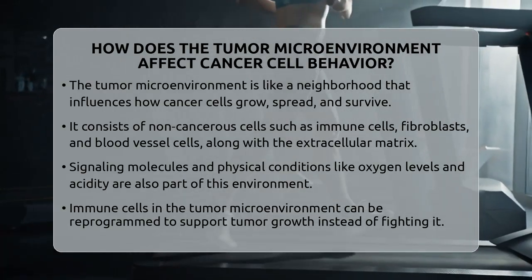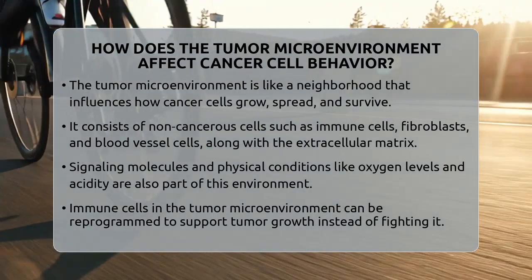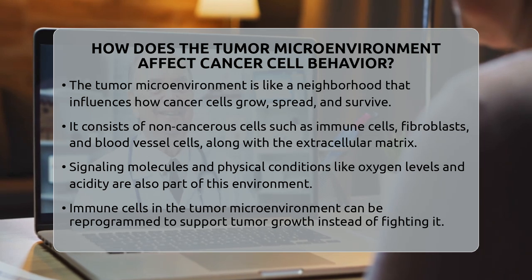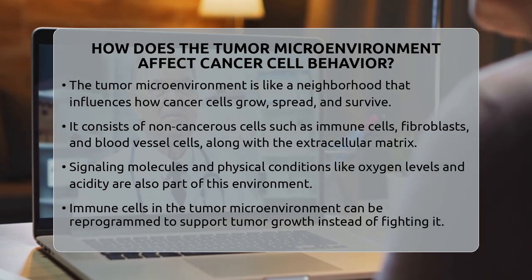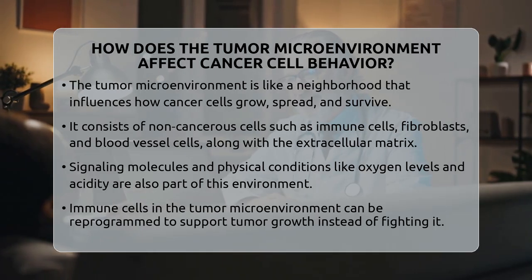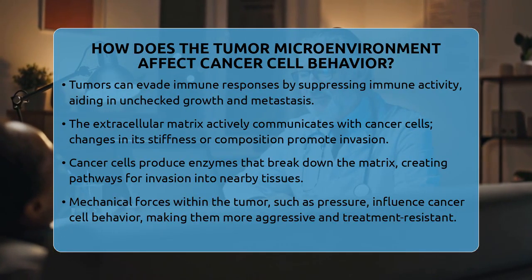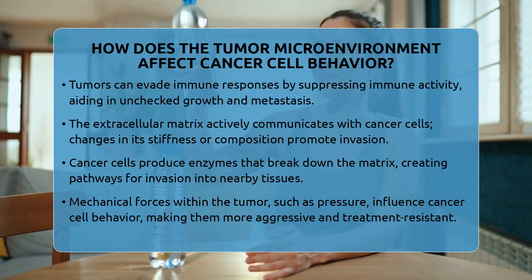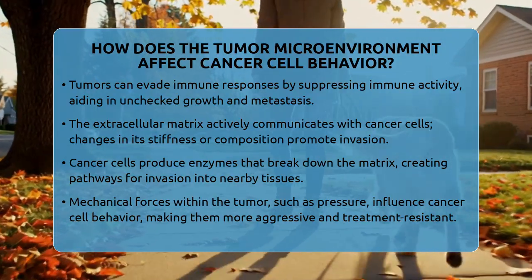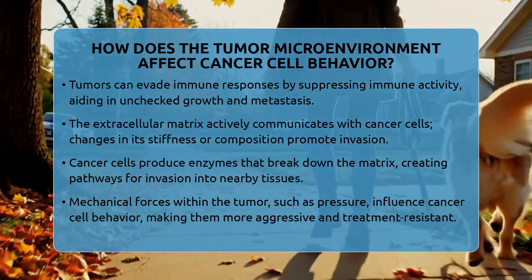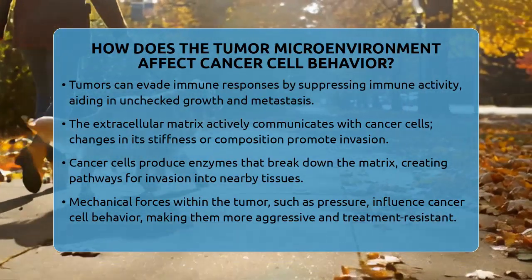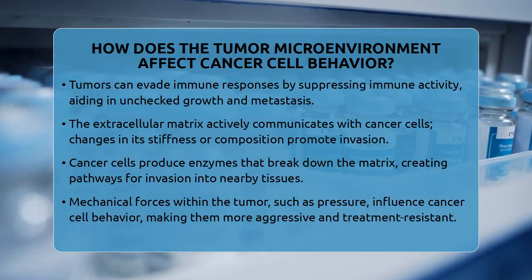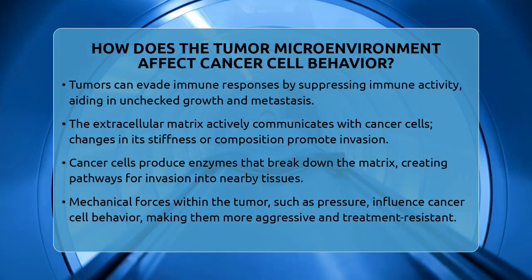One major way the tumor microenvironment affects cancer is through immune modulation. Normally, immune cells protect us by attacking abnormal cells. But in tumors, immune cells can be reprogrammed to support cancer growth instead of fighting it. For example, some immune cells release substances that suppress other immune responses, allowing cancer cells to hide from immune surveillance. This immune evasion helps tumors grow unchecked and can lead to metastasis, where cancer spreads to other parts of the body.